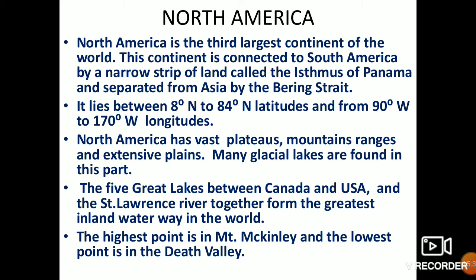It lies between 8 degree north and 24 degree north latitudes, and from 90 degree west to 170 degree west longitudes. So this is the latitude and longitude of North America. It has vast plateaus, mountain ranges, plain areas, and glacial lakes, means lakes covered with glaciers. The five Great Lakes are in Canada and USA. Together with the St. Lawrence River they form the greatest inland waterway in the world.